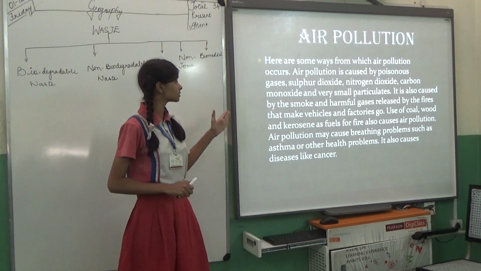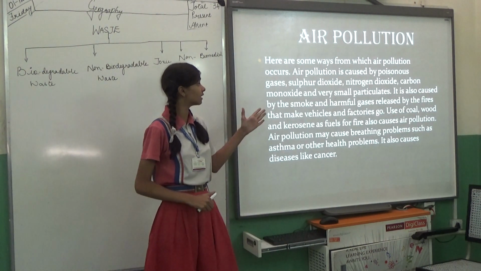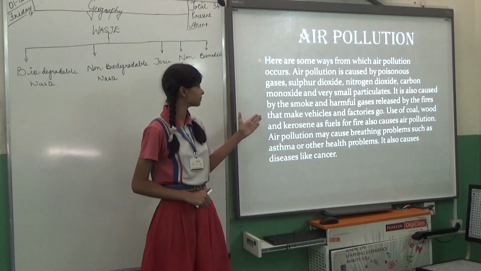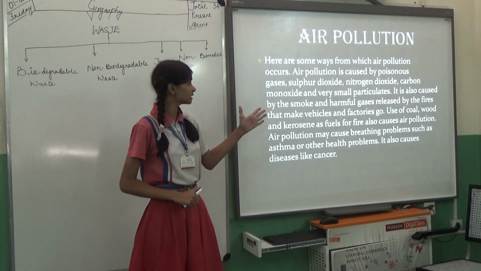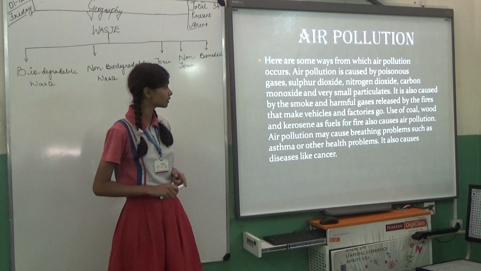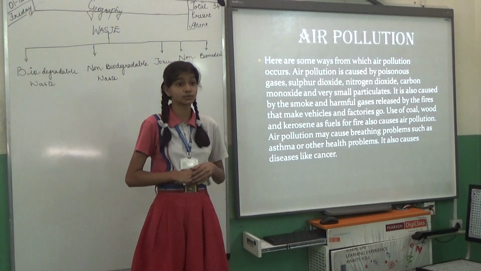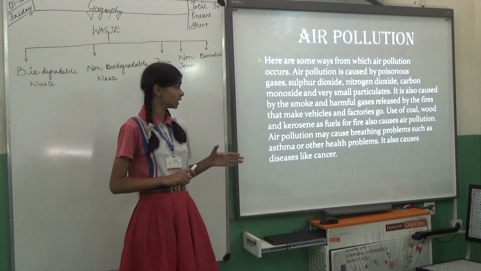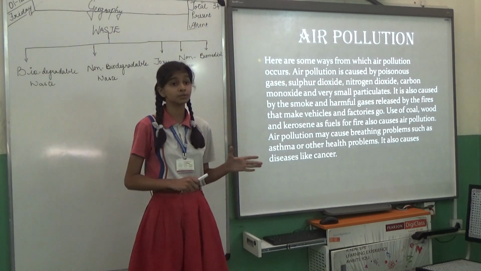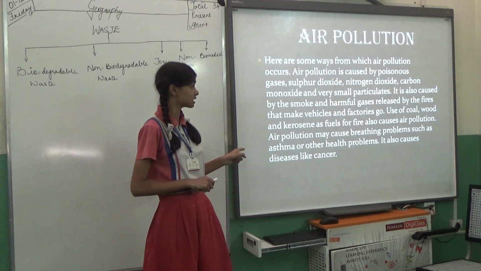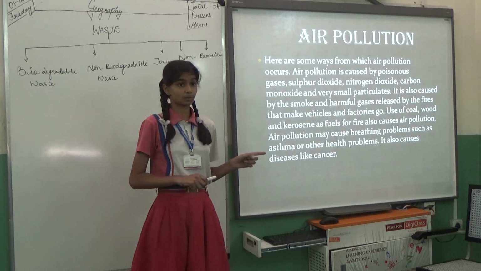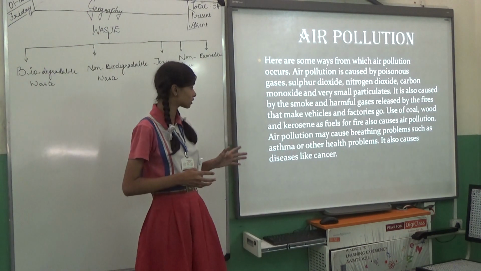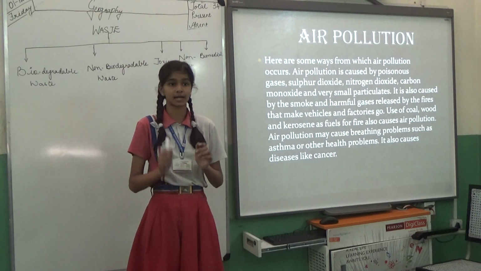It is also caused by the smoke and harmful gases released by fires and by vehicles and factories. Use of coal, wood, and kerosene as fuels for fire also causes air pollution. Air pollution may cause breathing problems such as asthma or other health problems. It may also cause diseases like cancer.